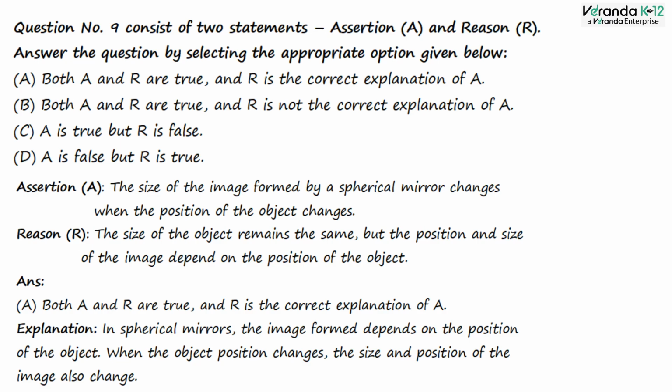Explanation: in spherical mirrors, the image formed depends on the position of the object with respect to the mirror. When the object position changes, the position and size of the image also change. Hence, the size of the image varies while the object size remains the same.